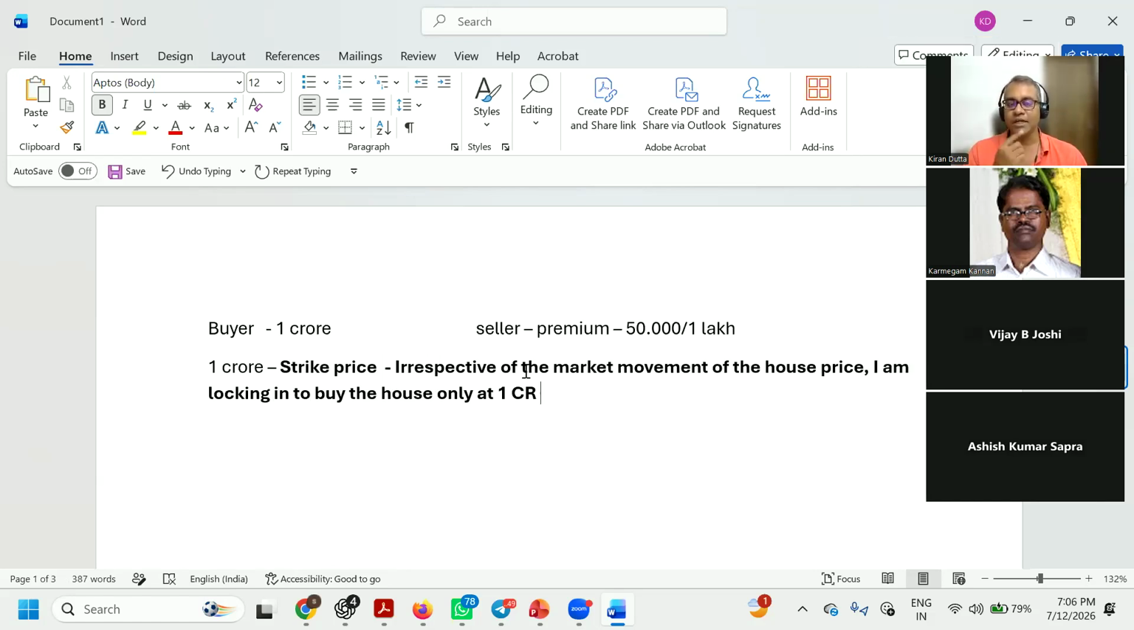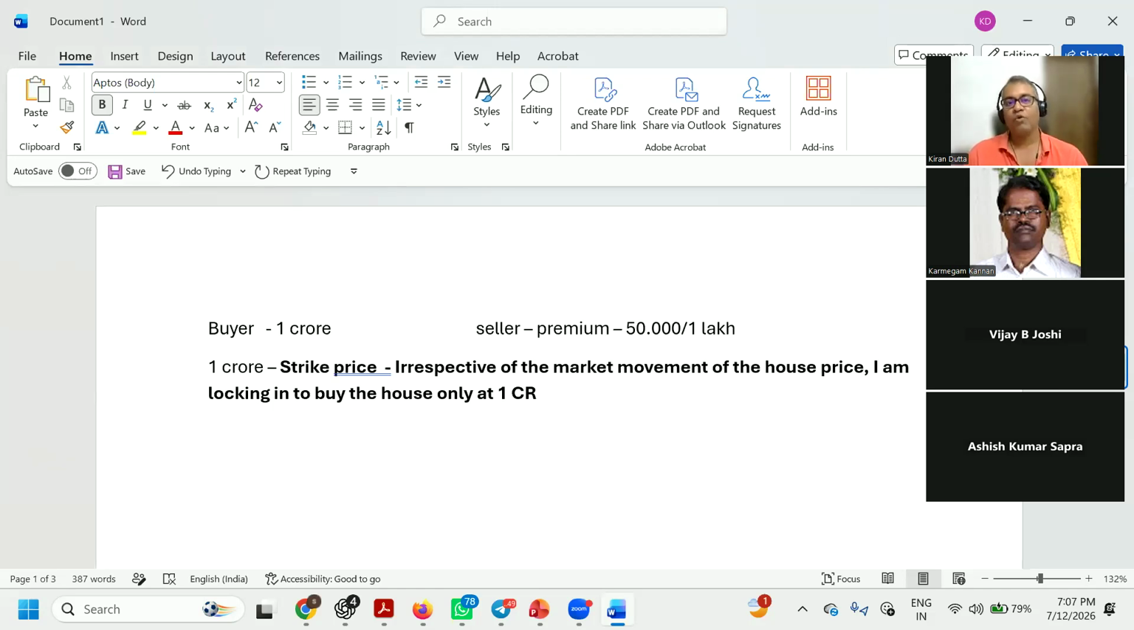I'm actually making a deal with you. If you are a seller, I'm making a deal with you saying that whatever house you are looking to sell, I'm going to buy it at 1 crore, and 1 crore only. For that, I'm paying you the token amount, which is the premium. This is the contract that I'm entering. An option is also a contract, similar to how futures are a contract, as we saw with the goldsmith. Please note that 1 crore is the strike price.